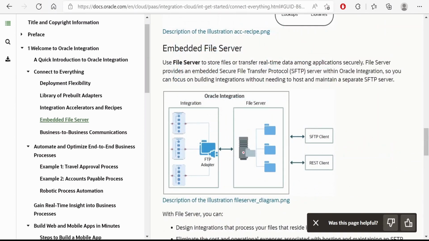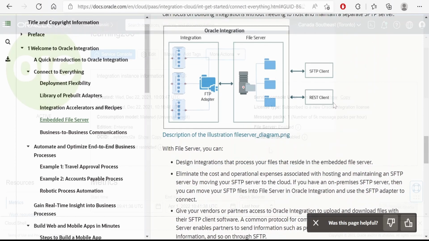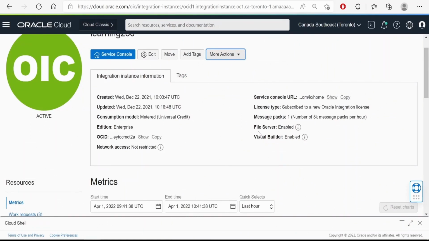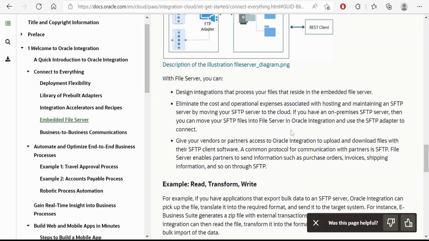Also, Oracle Integration comes with an embedded file server, that is to store files and transfer them in real time. So this is the SFTP server which comes along with Oracle Integration, so you can focus on building integrations without needing to host and maintain a separate SFTP server. At the time of creating an instance, we had discussed this, that is file server enabled. If it is not enabled for you, you have to click on the enable button or the hyperlink available over here, so that the embedded SFTP server will be created for your instance.